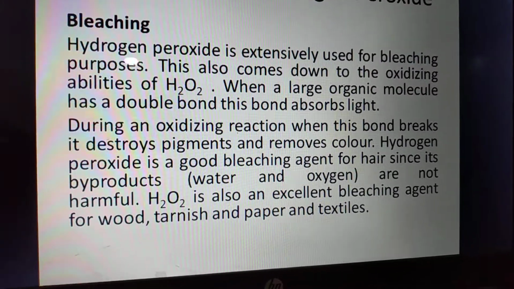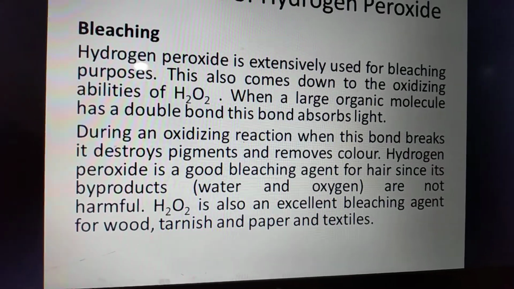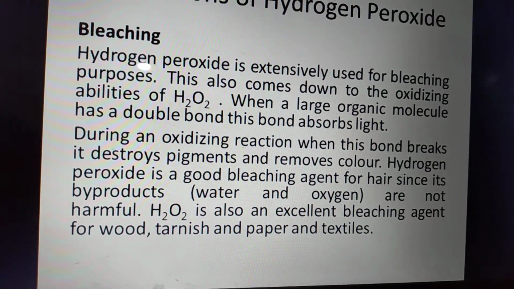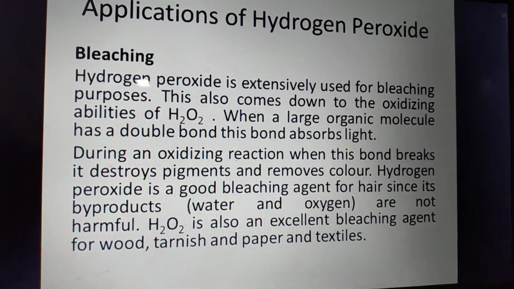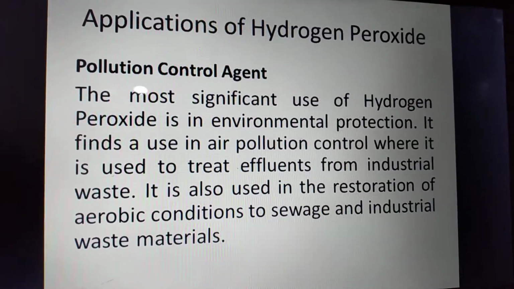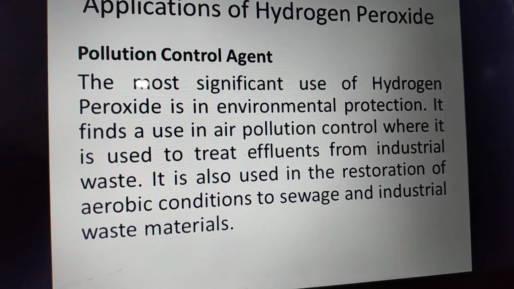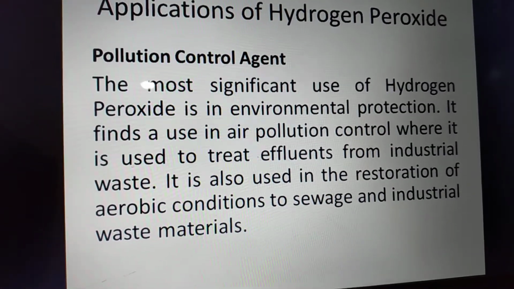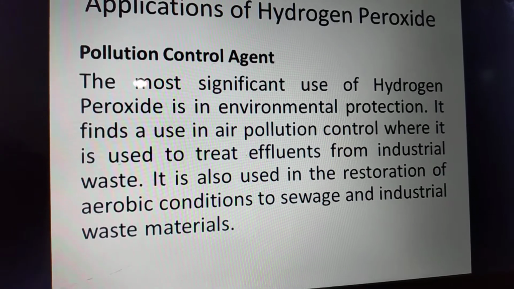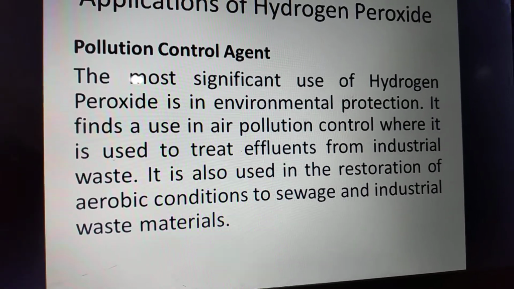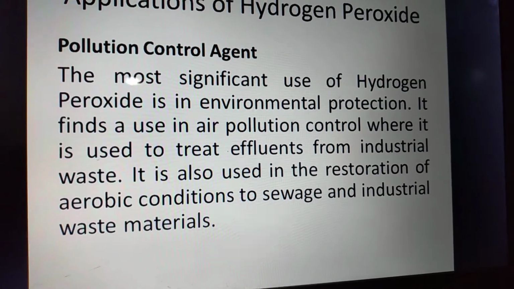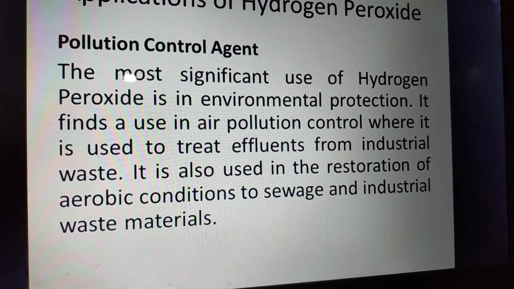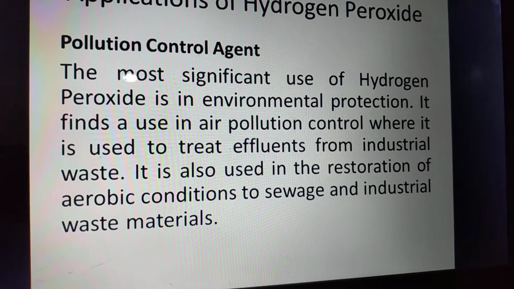So hydrogen peroxide is also an excellent bleaching agent for wood, tarnish, and paper and textile processes. It acts as a good pollution controlling agent. The most significant use of hydrogen peroxide is environmental protection. It finds use in air pollution control, where it is used for the treatment of effluents from industrial waste.